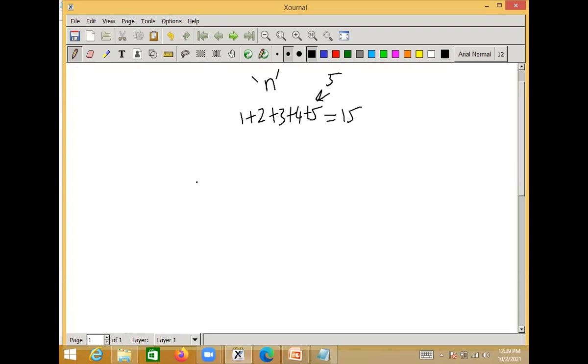Okay, so if n value, if I enter as a 10, then it should print sum of natural numbers is equal to 55, it should print like this. n value 100, sum value 1 plus 2 plus 3 plus up to 100 it should calculate, and it should print the sum value. Sum is equal to something, it should print here. Okay, so how do we do this? Sum of our first n natural numbers we want to find out.